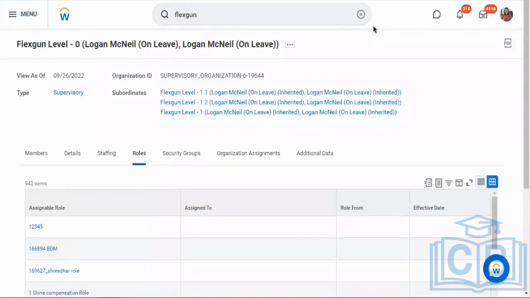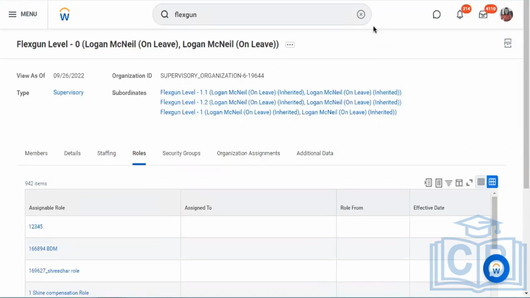Every organization has a CEO, and that CEO also reports to someone. On paper, the CEO can either report to the board of directors or, if they don't have a board of directors, they usually report to a company.